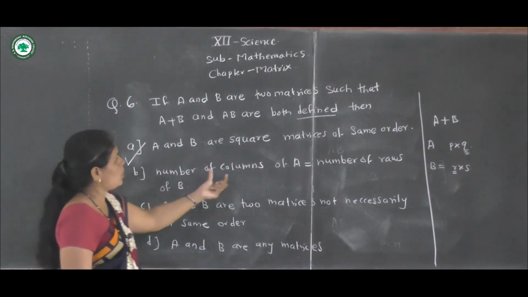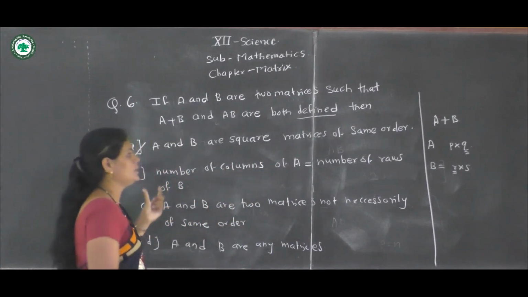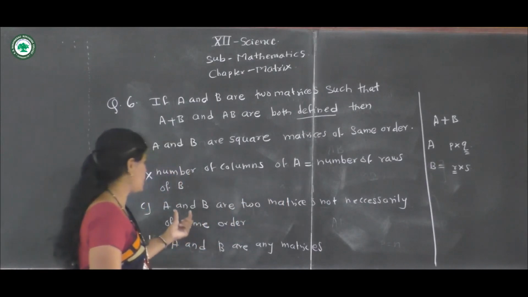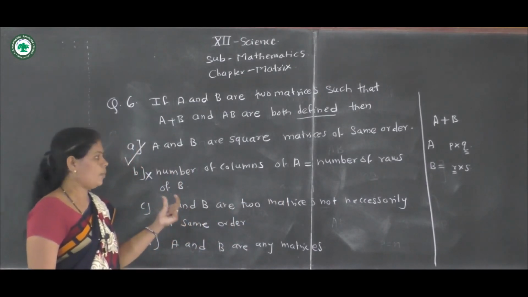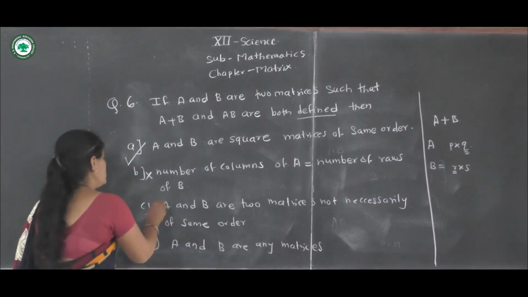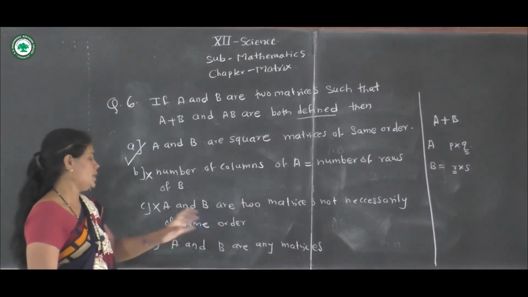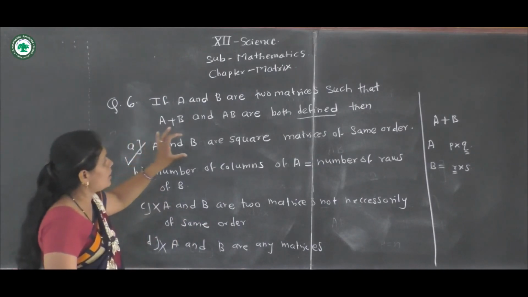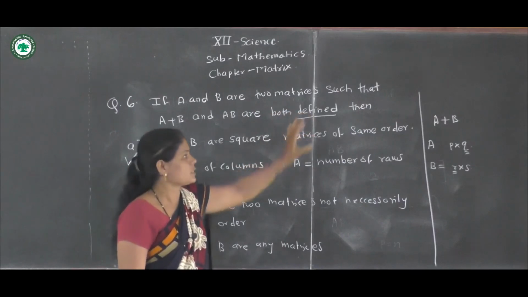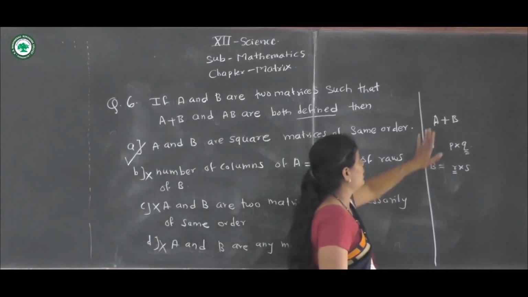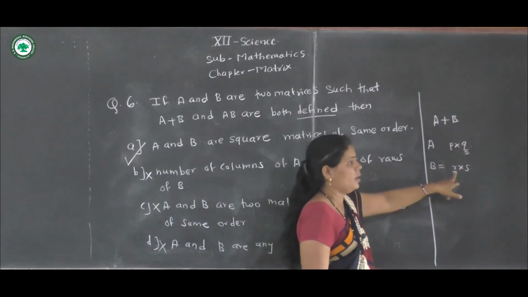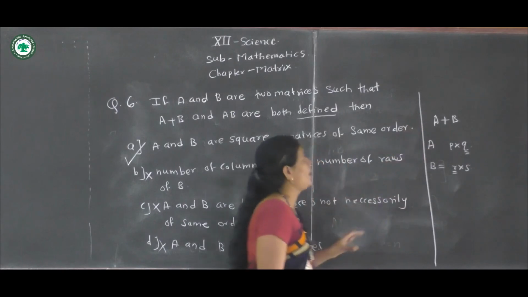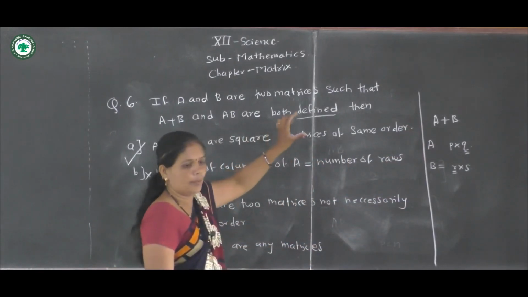Second option, number of columns of A and number of rows of B, is not correct. It is wrong. A and B are two matrices not necessarily of same order. Here A and B are not of the same order, so their addition is not possible. A and B are any two matrices is also wrong. Therefore, A and B are square matrices of same order. Q and R are also the same, so it is a square matrix of the same order.